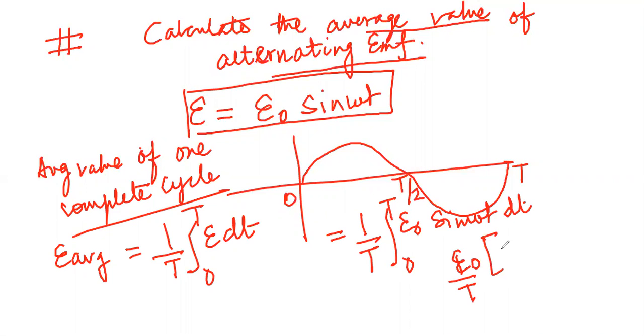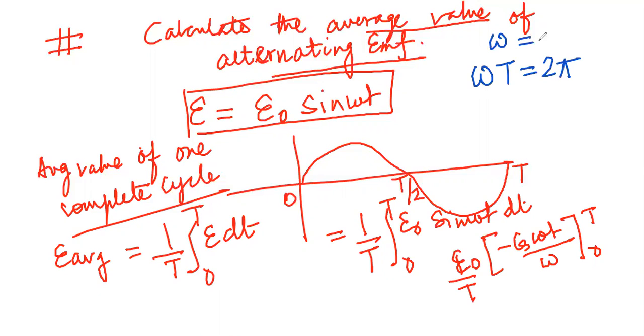The integral of sine omega t is minus cos omega t divided by omega, within limits 0 to T. You know that the value of omega T is equal to 2 pi, from our relation omega equals 2 pi upon T. So if I just put the value over here, let me move on to the next page.